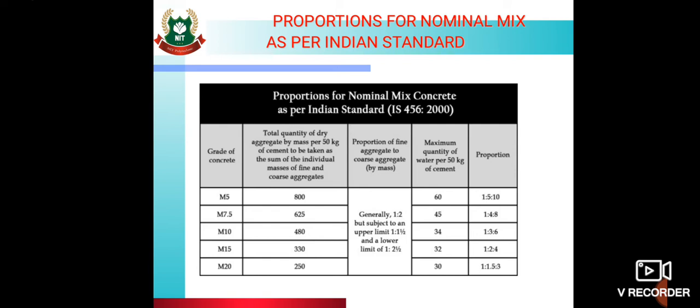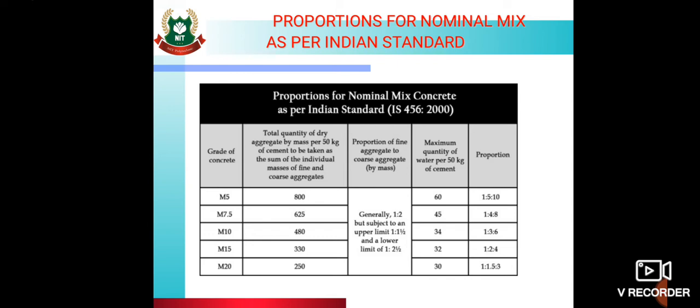For M5, the total quantity of dry aggregate by mass per 50 kg of cement is to be taken as the sum of the individual measures of fine and coarse aggregates. Then the proportion of fine aggregate to coarse aggregate by mass is generally 1:2, but subject to an upper limit of 1:1.5 and a lower limit of 1:2.5. Then the minimum quantity of water per 50 kg of cement is given.